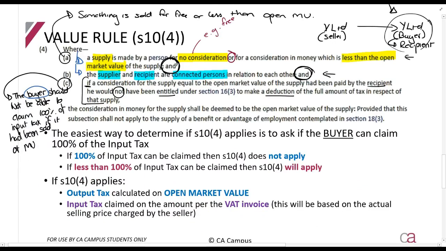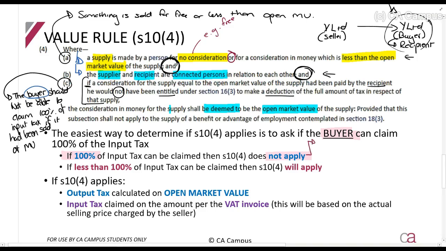Then they say, so if this all applies, then the consideration in money for the supply shall be deemed to be the open market value of the supply. So what are they saying? Here's the summary. If the buyer can claim 100% of the input tax, right, that's what you need to determine. So if you can claim 100% of the input tax, then section 10.4 does not apply.